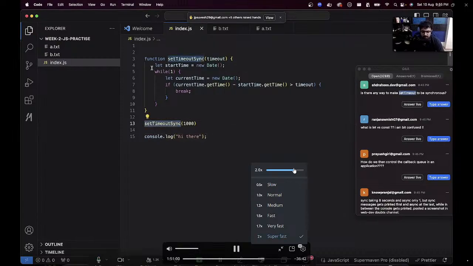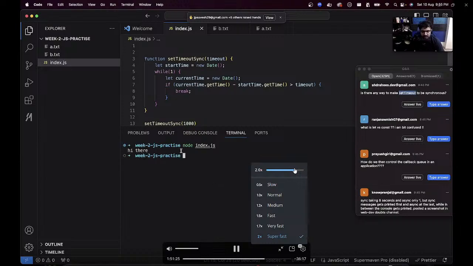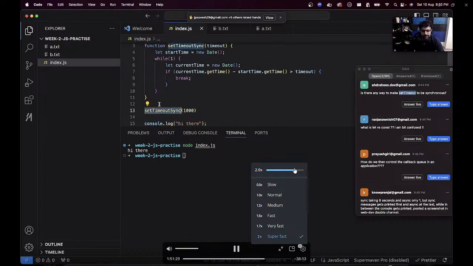What do you need to do if it needs to be synchronous? It needs to busy wait. It needs to keep the thread very busy. You are doing an expensive operation. A CPU intensive operation is happening. Then it will keep on running this infinite loop. Then it will check, has 1 second passed since we started? We started over here. It infinitely keeps on checking. When the 1 second has passed, it breaks out of the loop. Then console.log hi happens. If I run node index.js, you will see after 1 second hi happens because now my setTimeout is synchronous.